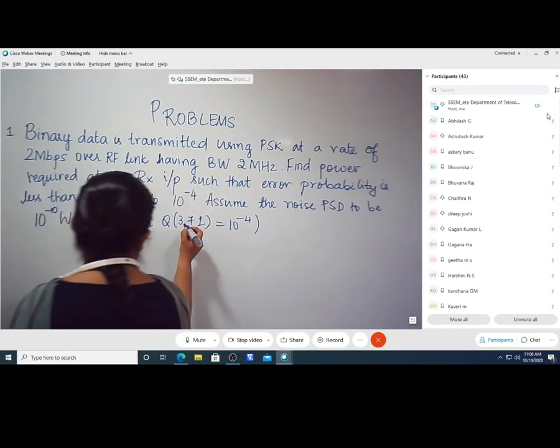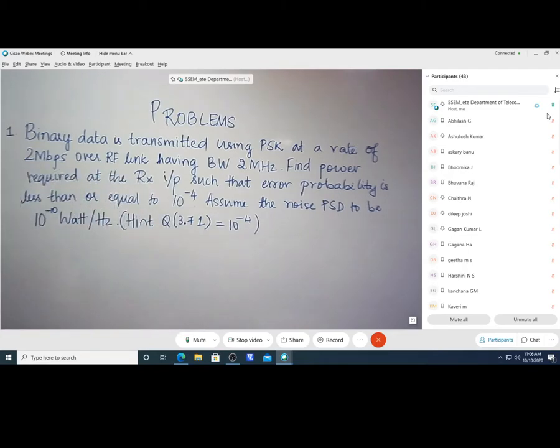Please copy this question and then we shall start solving. Copy this, I'll give you a minute to copy this down, then I will start solving the problem. Done with the copy? One of you please respond. Ashwini, done? Yes, ma'am. Okay. So we are going to see how to solve this problem.